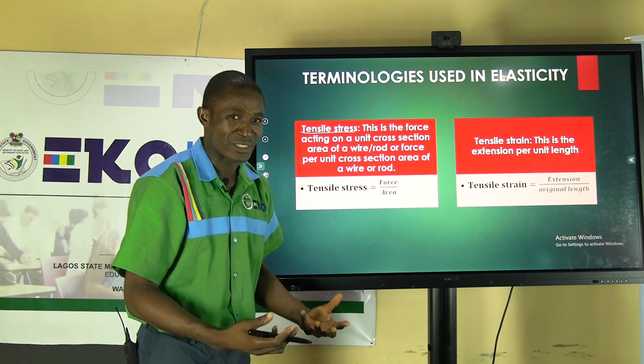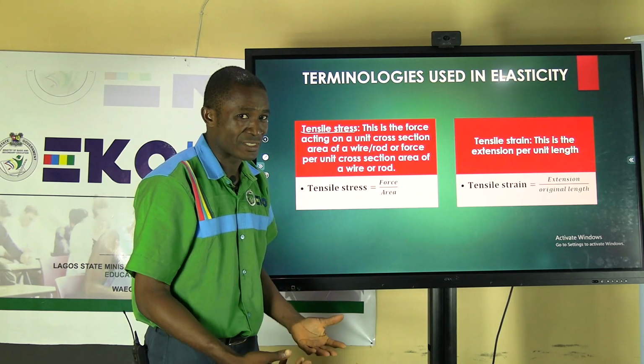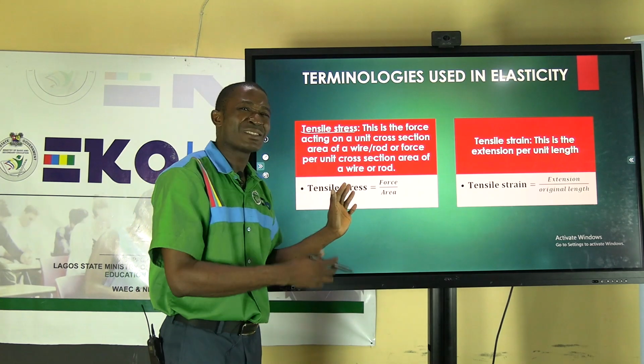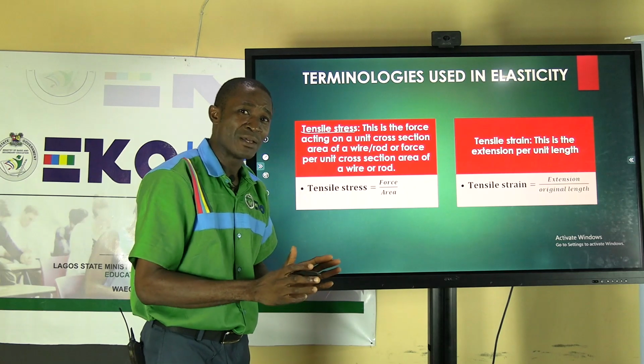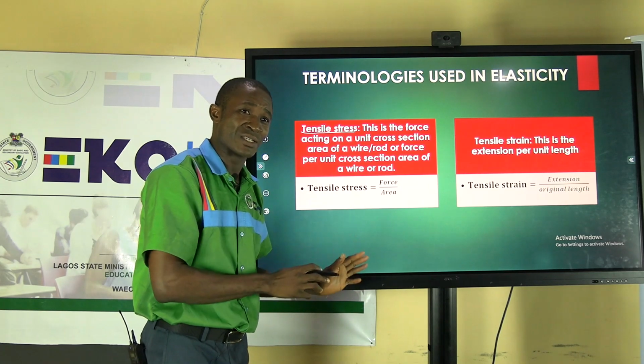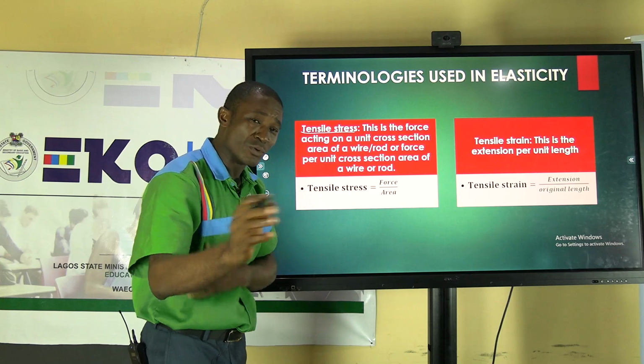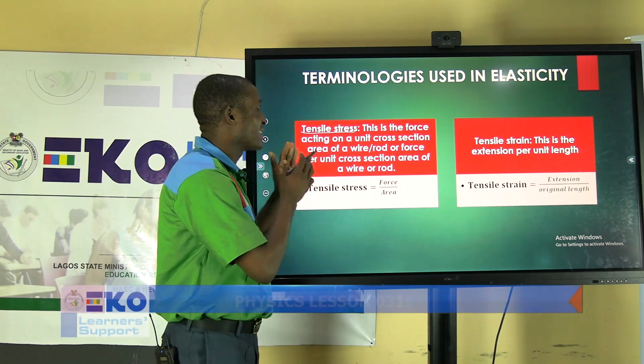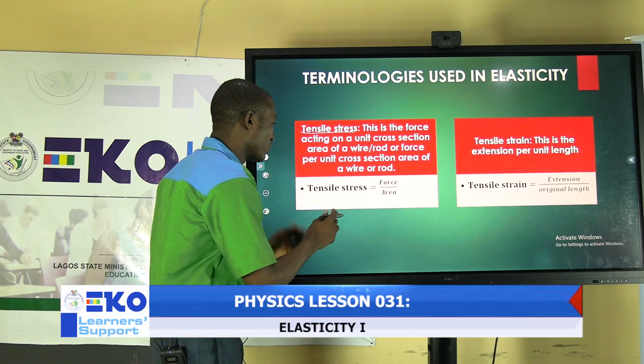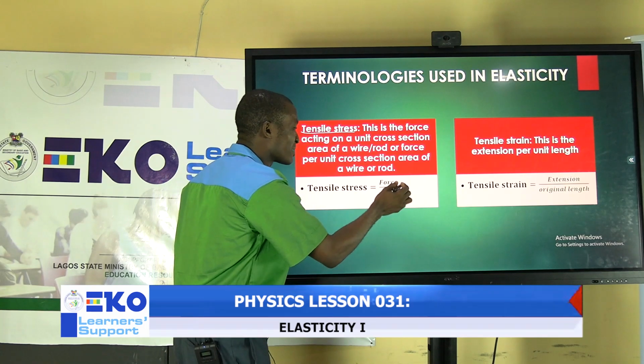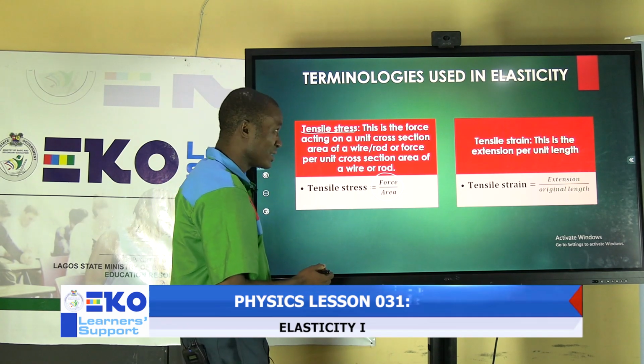It's fine as stress, but we have other kinds of stress. The one we are talking about here is the tensile stress. We are being particular. Please take note. We have shear stress. We have bulk modulus. We're not talking about that. We're looking at the tensile stress. So take note, tensile stress is defined as force acting per unit area.